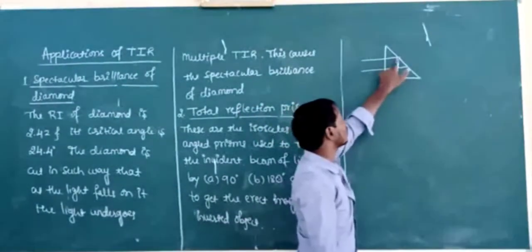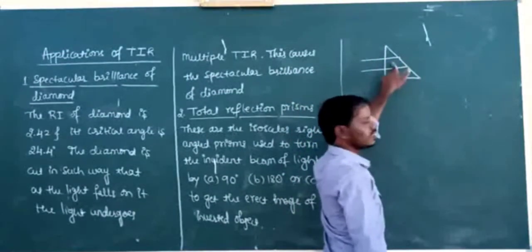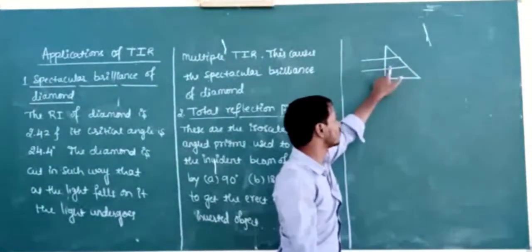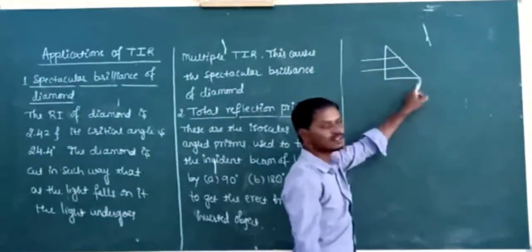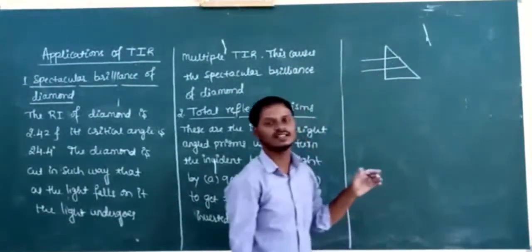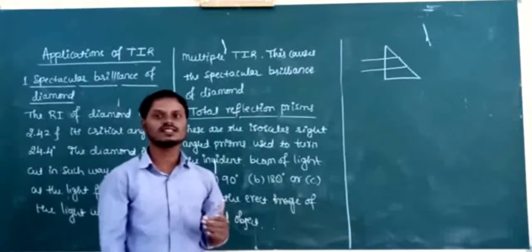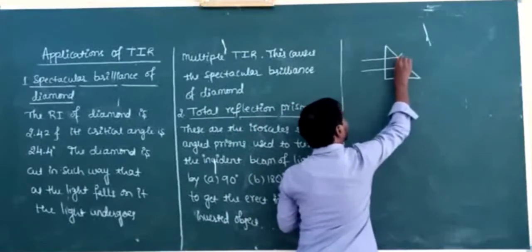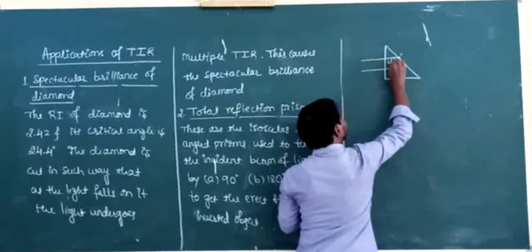But this light now falls on this surface. This is the interface between air and glass, where the glass is the denser medium and air is the rarer. It is called a denser to rarer interface. Here the angle of incidence is greater than the critical angle, because the critical angle for glass is 42 degrees, but here the angle of incidence is 45 degrees.